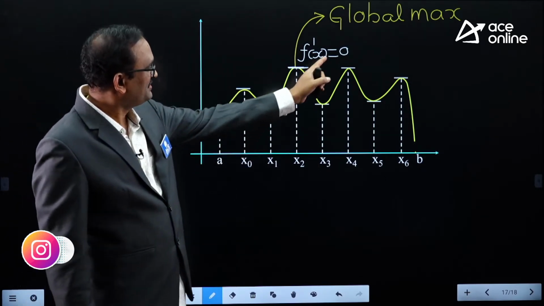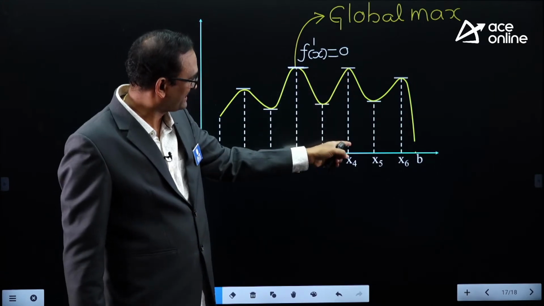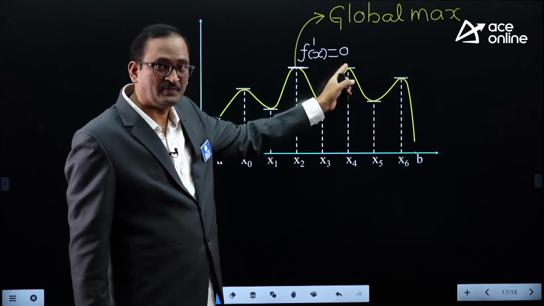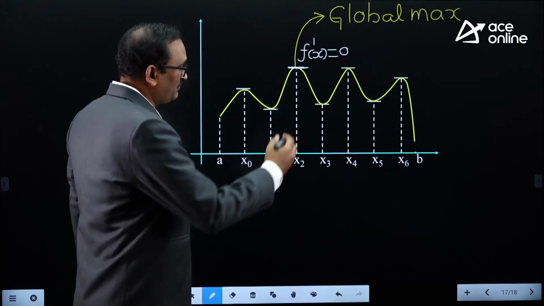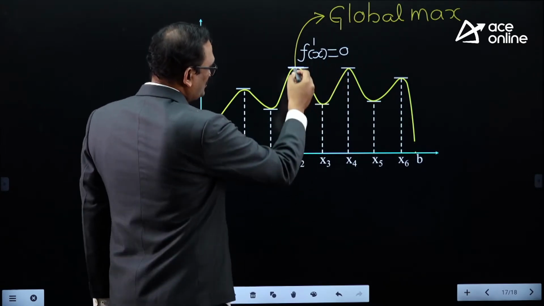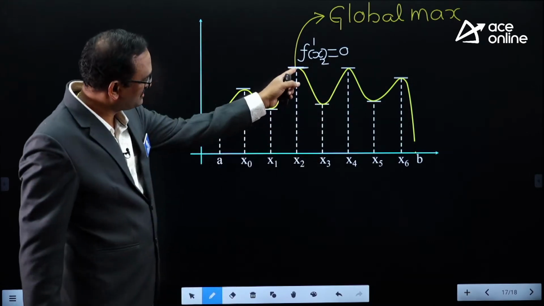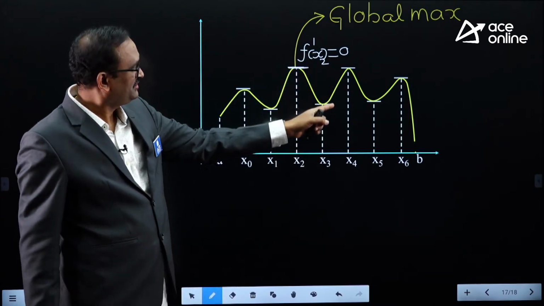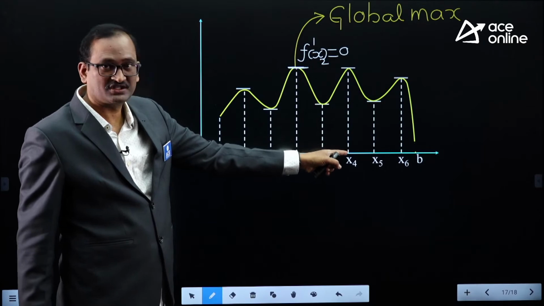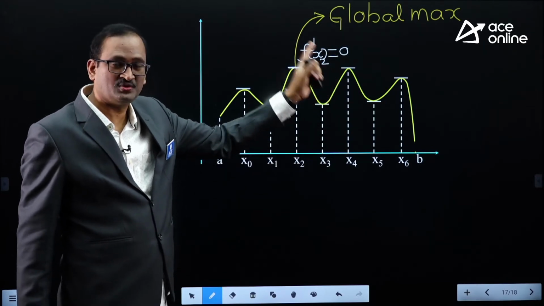Look at this, this is also parallel to the x-axis. So this tangent slope is also 0. The tangent slope at x2 is 0. Here the tangent slope at x4 means f dash of x4 is 0.